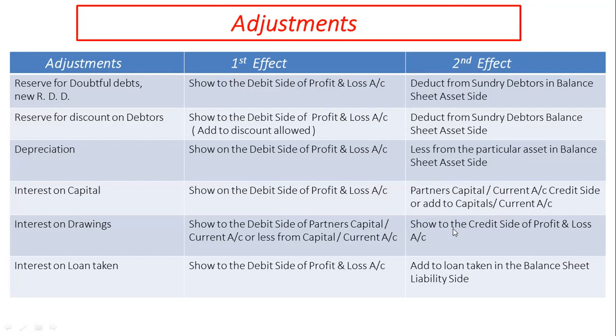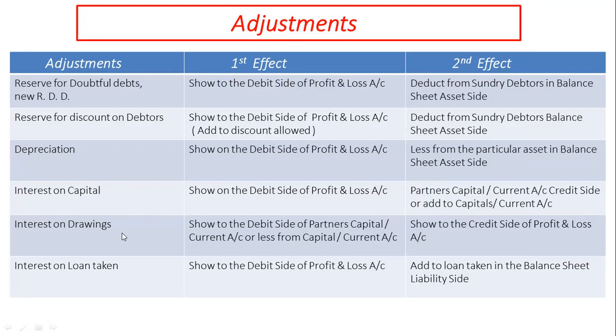On some occasions, partners capital or current account is not shown separately. It is directly reflected on liability side of balance sheet. If fixed capital method is specified in the problem asked, then it is necessary that partners current account must be prepared separately. Interest on drawing.